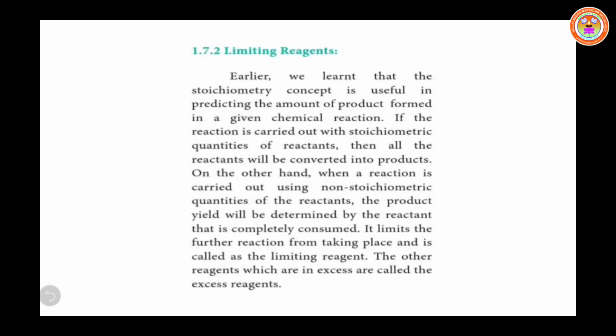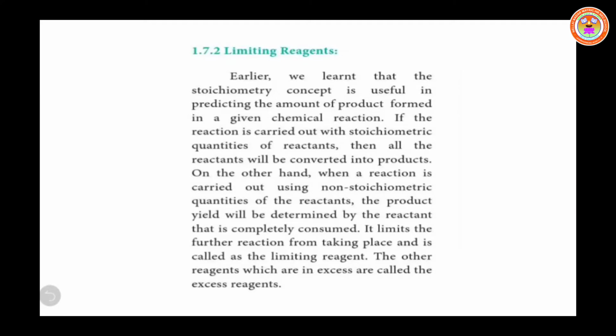To understand limiting reagents, let us recall the analogy that we used in the stoichiometric concept, that is Kesari preparation. As per the recipe requirement, 2 cups of sugar are needed for every cup of rava.